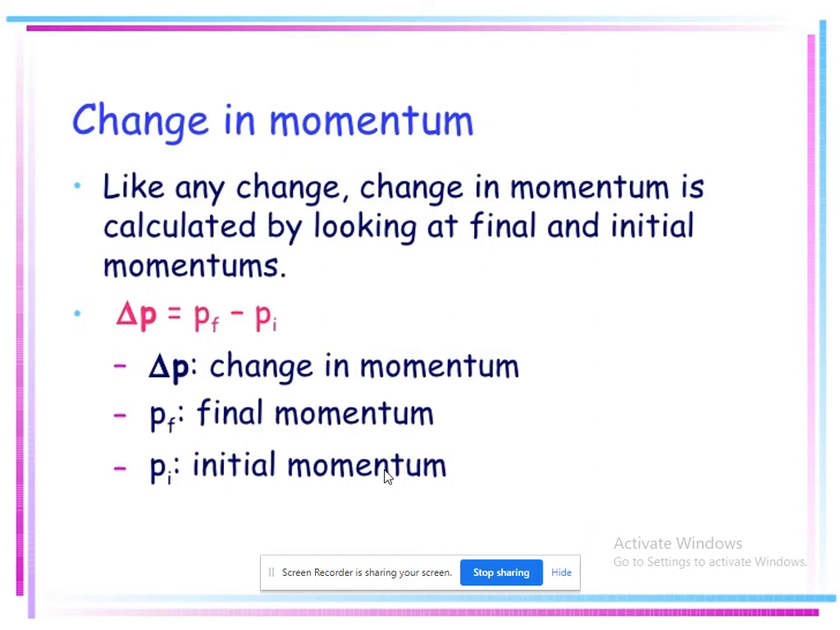Just see the symbols on the screen that we are using here. The triangle you are seeing is called delta. So delta P is the change in momentum. Wherever you see the delta triangle symbol, it is called change. Momentum is denoted by P. Next, P f is the final momentum and P i is the initial momentum. Delta P is the change in momentum.